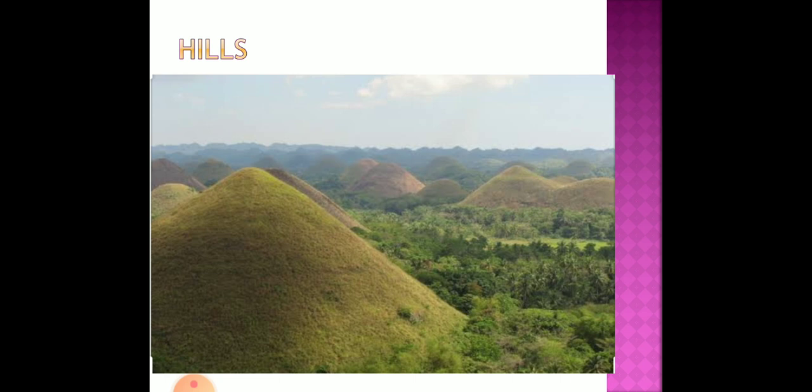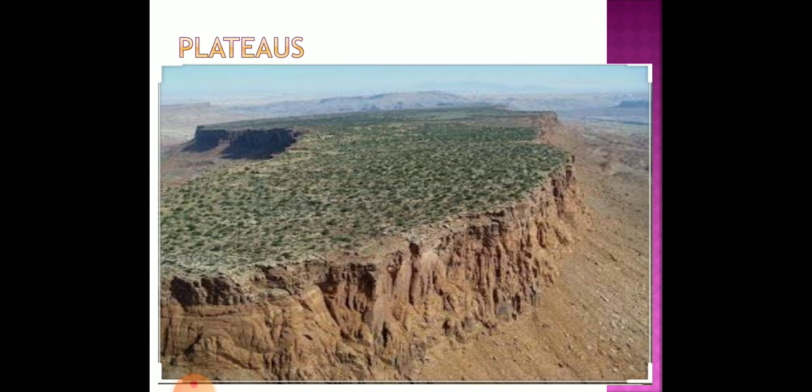Hills are easy to climb, less steep, not that continuous, and not that rocky. Like that, we can say some examples as their difference, but there is no official definition which states that there is some difference between a mountain and a hill. So you can see the hill here. And now moving to the next part.